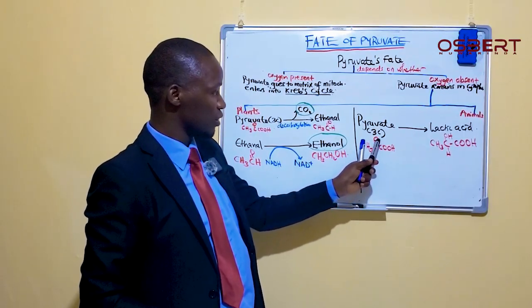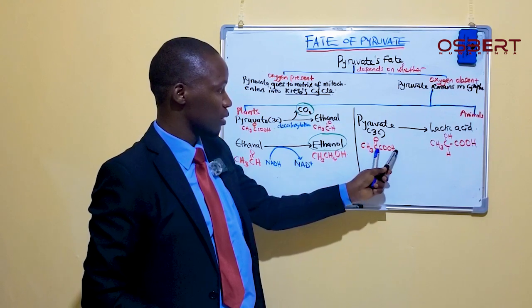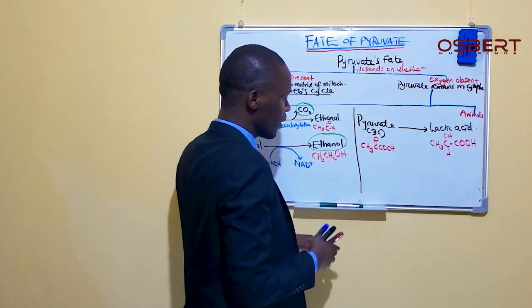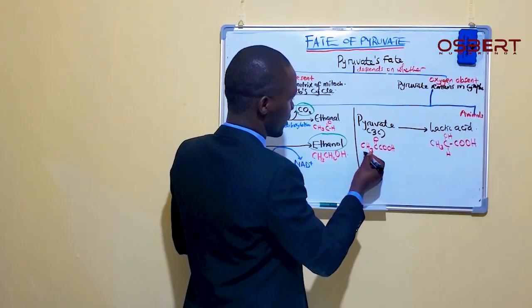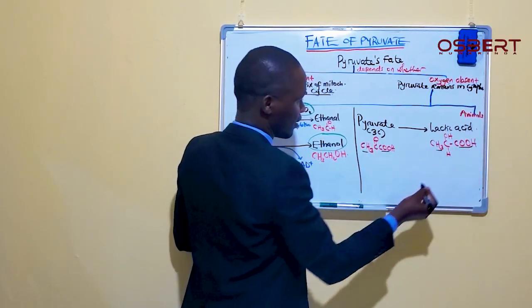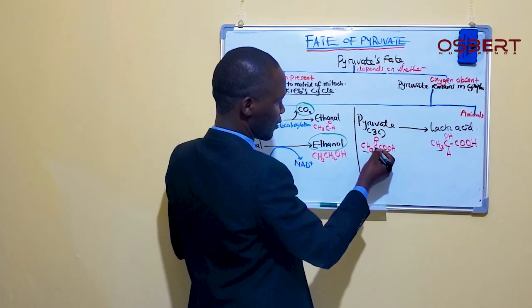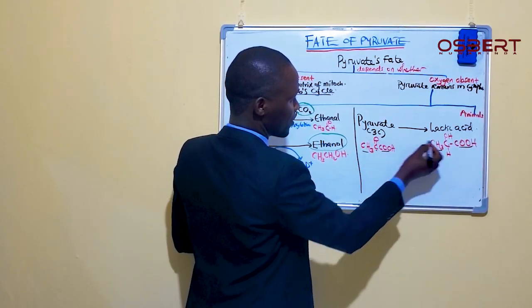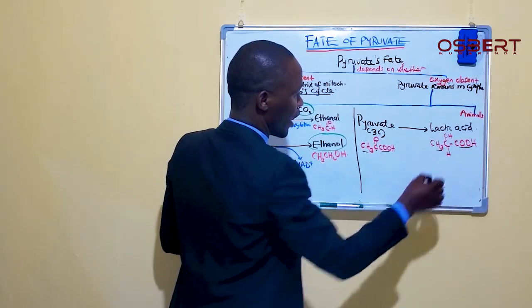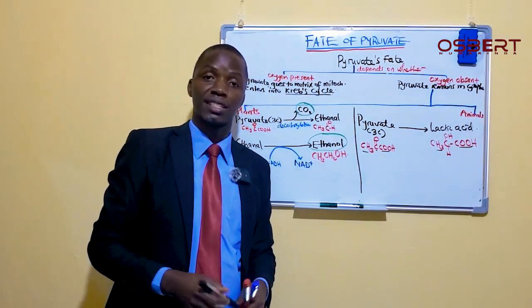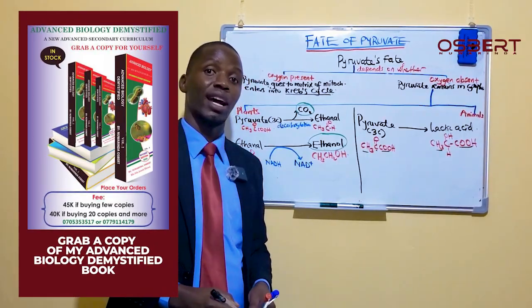So here, we have O, then we have this one. When you compare these two structures, you see that this one is here and O is there. That means we shall need to add more hydrogen. And what is going to help us add the hydrogen is none other than our NADH.